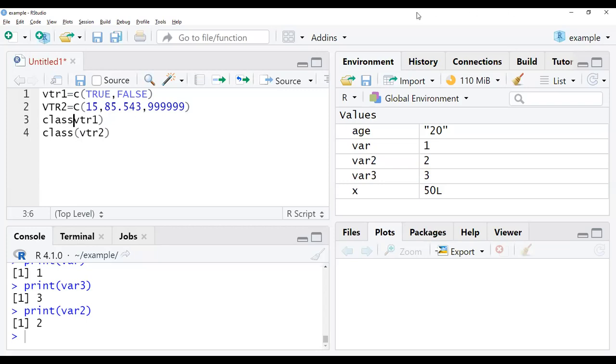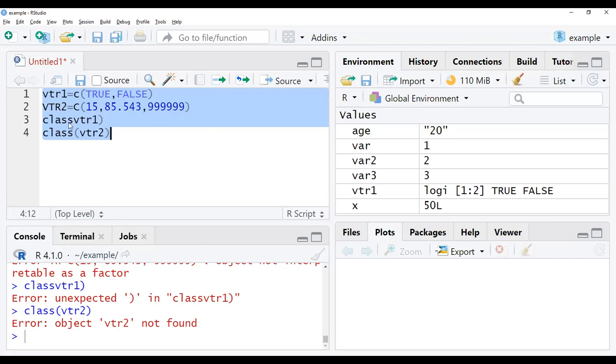So please mute yourself, everyone. Now select the program and click on this run. So 1 minute, we have to give here the print statements actually.